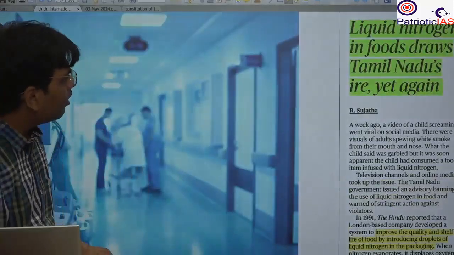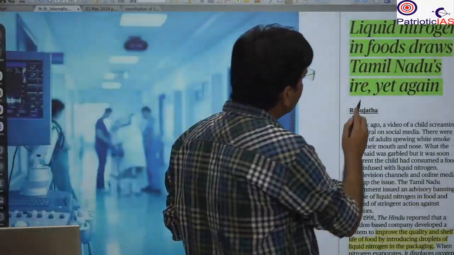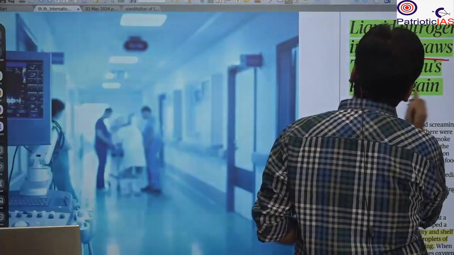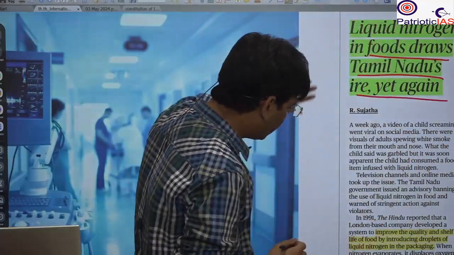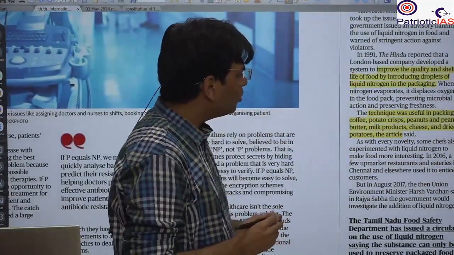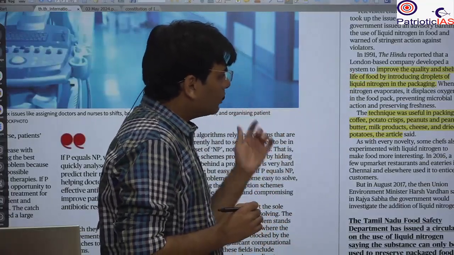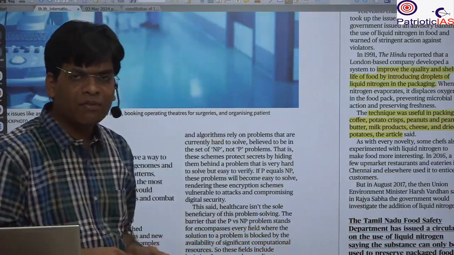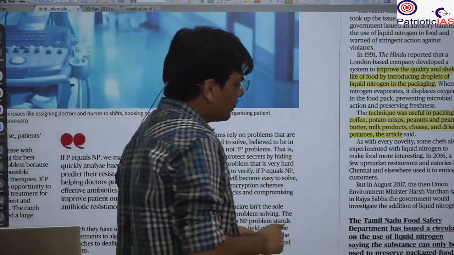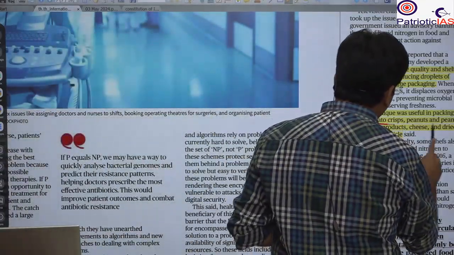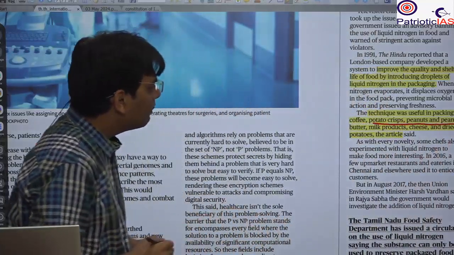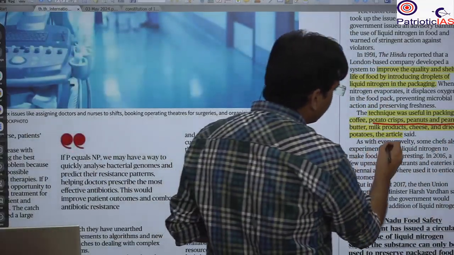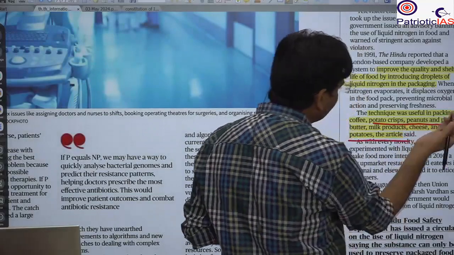Next news is about liquid nitrogen in food draws. Tamil Nadu is in it again. Here you will see the excessive use of nitrogen. Generally it is used to increase the shelf life of food products, such as potato crisps, peanuts, peanut butter, milk products, cheese, dried potato and other such articles.